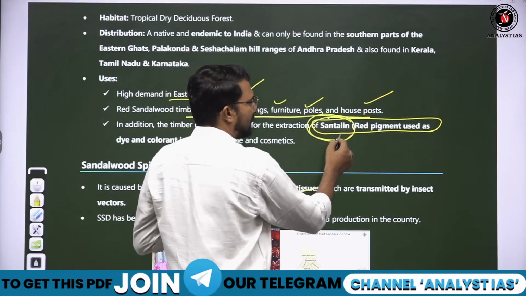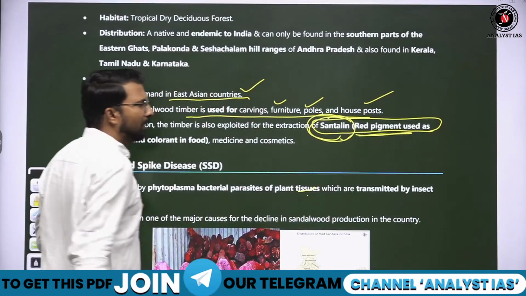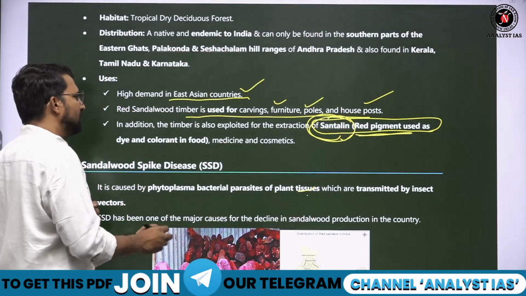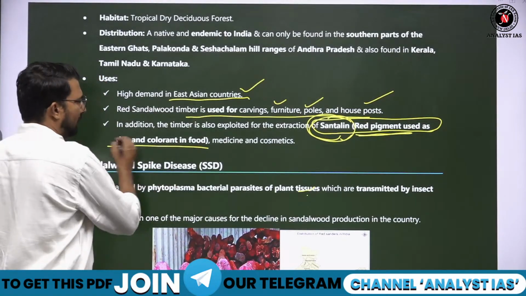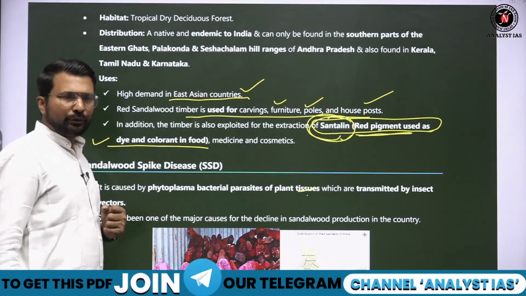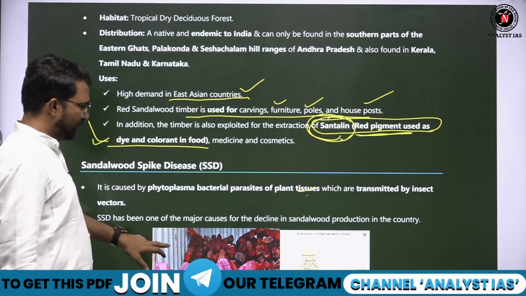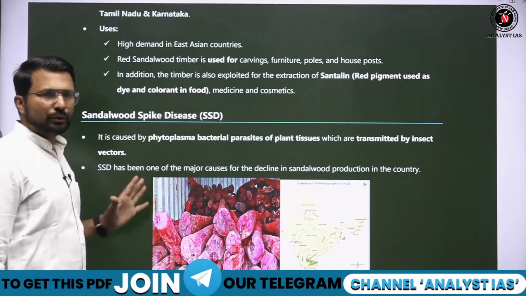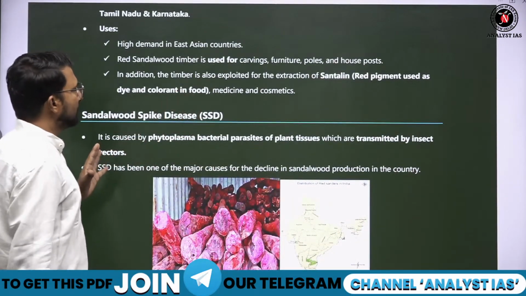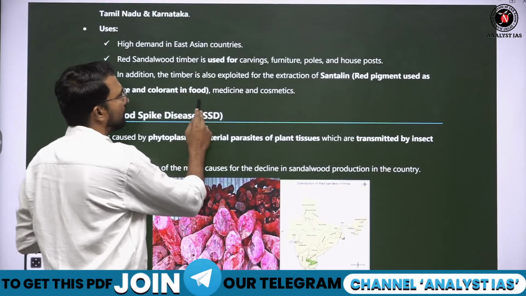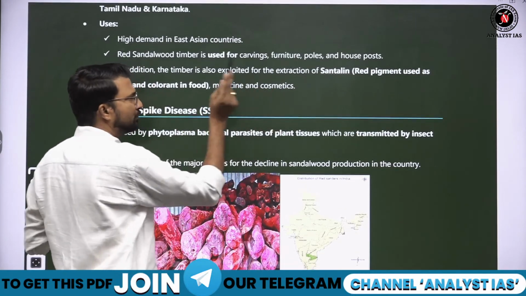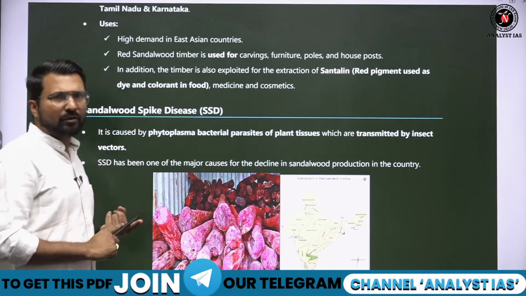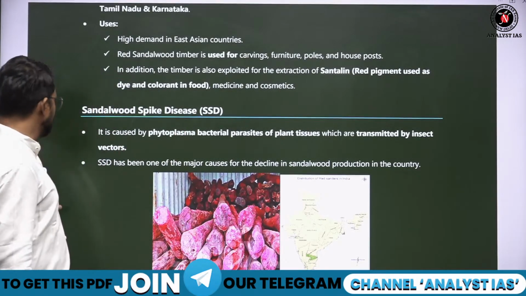Xanthalene is the red pigment extracted from this wood, and it is used as a dye or colorant in food. It is used in food items, medicines and cosmetics. It has multiple uses.